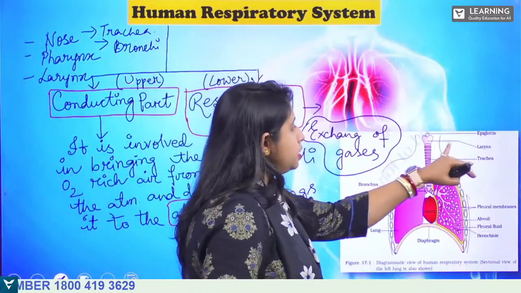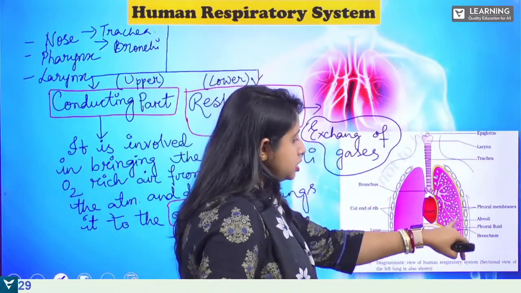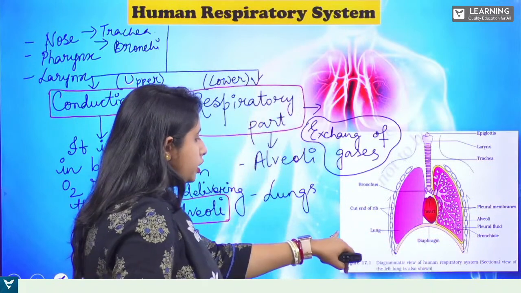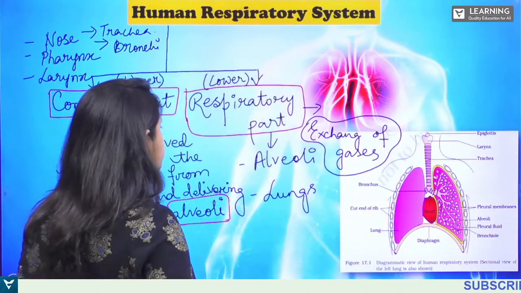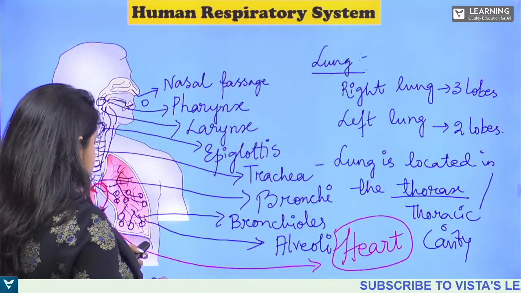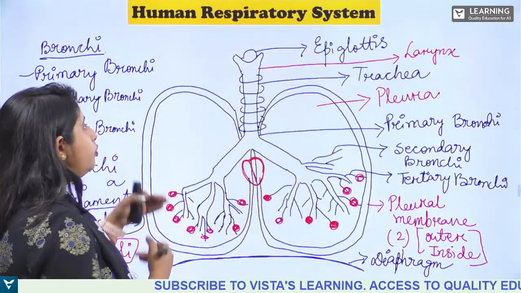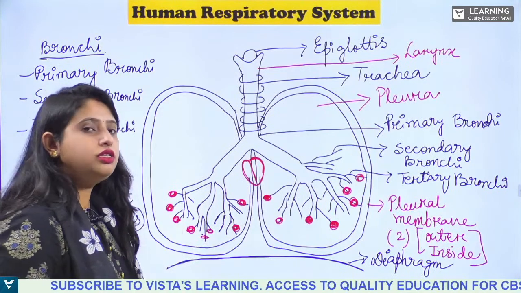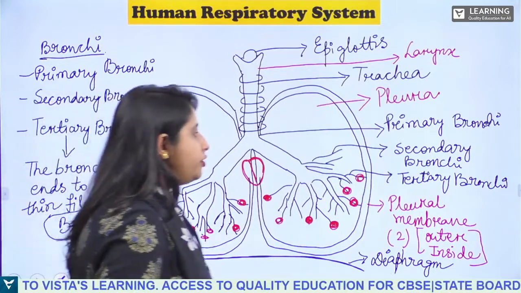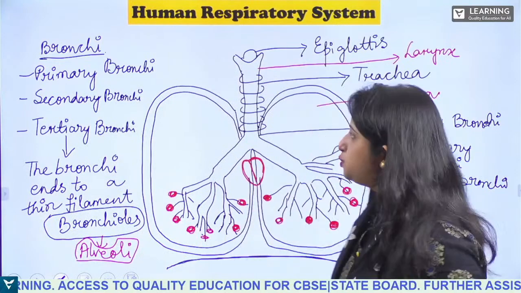Now see this picture. This is the epiglottis, isn't it? These are alveoli, then bronchi, right? This is the lung. Is that clear? Now we will discuss one by one the function of the various parts involved in respiration.